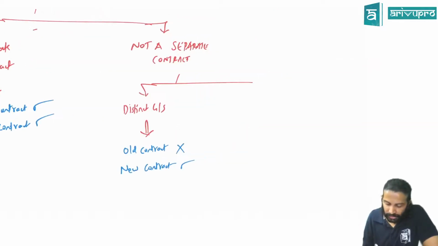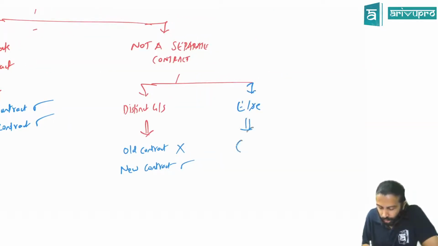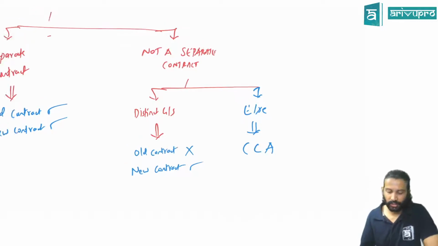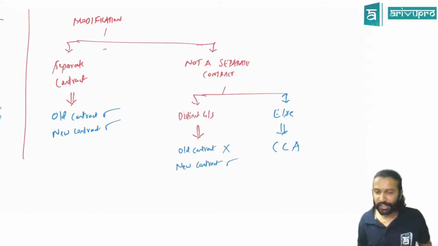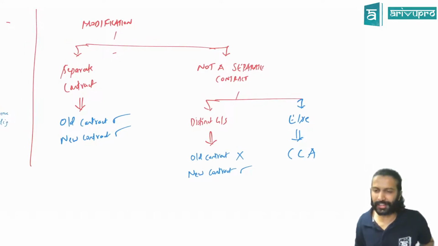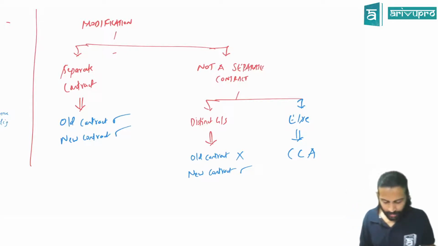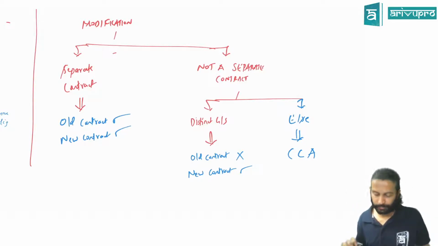If it is not for distinct goods or service, then what do you do? You do cumulative catch-up accounting. That's what we have seen here. This is that chart. Does this make sense now? Any doubt is still there? I can understand, many new terminologies are coming in, so obviously it will take a little time for us to grab the things. So we'll go as slow as required here. No worries.